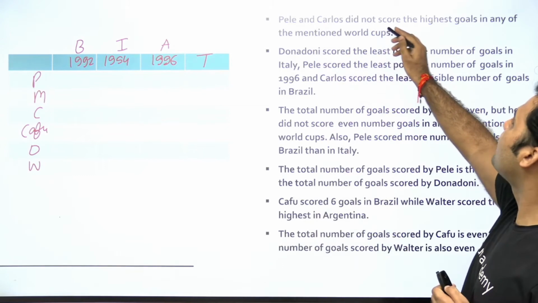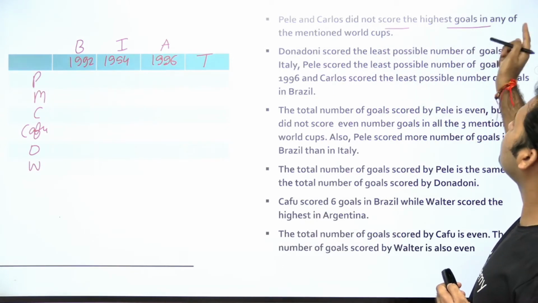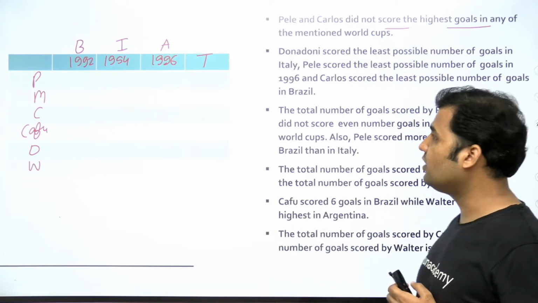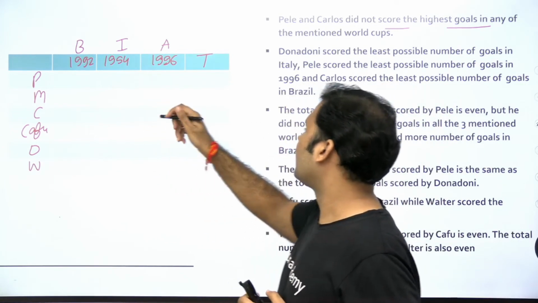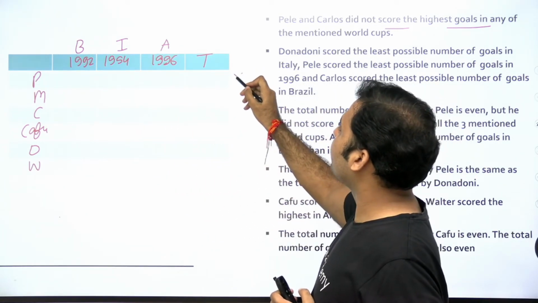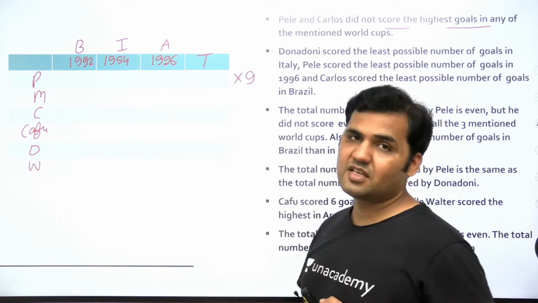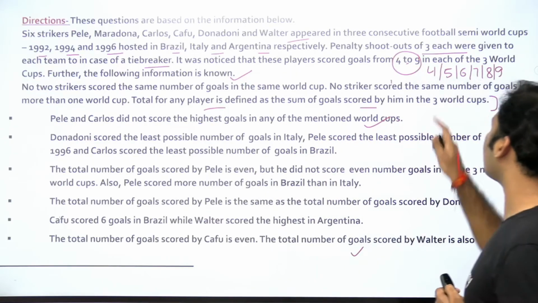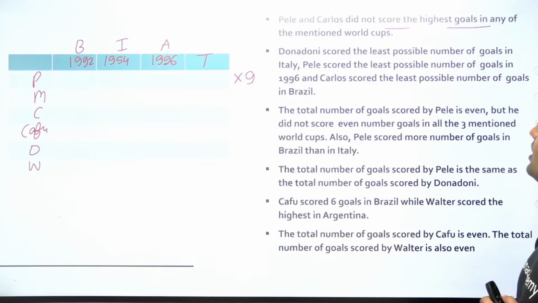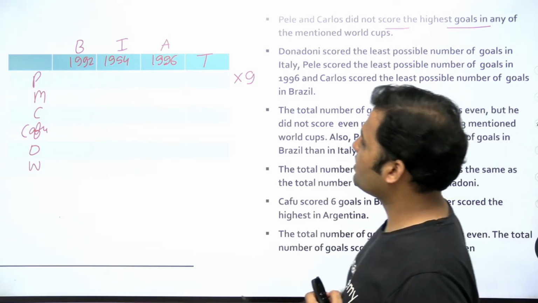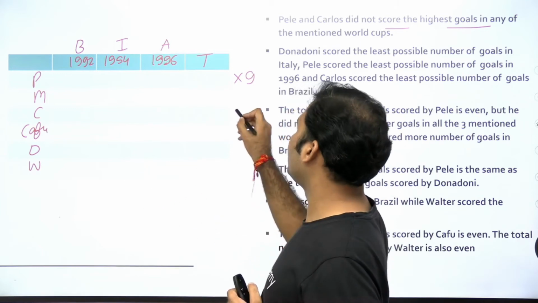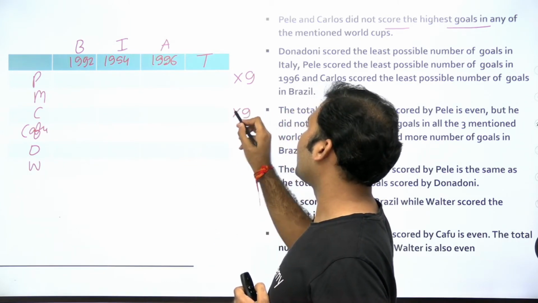Pele and Carlos did not score the highest goals in any of the mentioned World Cups. This tells you that in any of these 3 World Cups, Pele is not scoring a value of 9, because the highest number of goals is 9 that we have already seen. So Pele is not scoring 9 goals in any of these 3 World Cups. Same is true for Carlos also, right? He is also not scoring 9 in any of the World Cups.